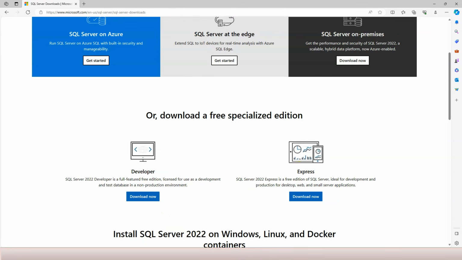I highly recommend you install the Developer edition, which is a full featured free edition, licensed for use as a development and test database in a non-production environment. So this is full featured, whereas the Express is not actually full featured. It's not the best for learning SQL. So let's download the Developer edition.